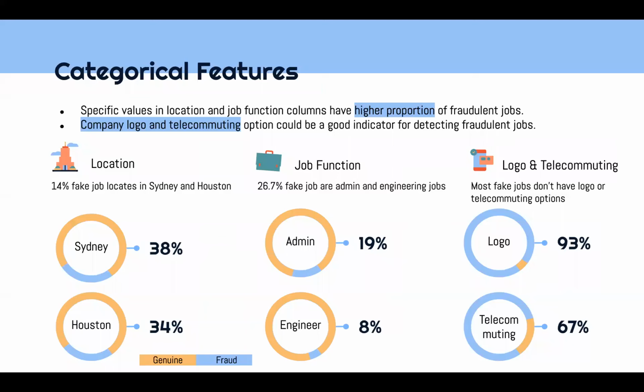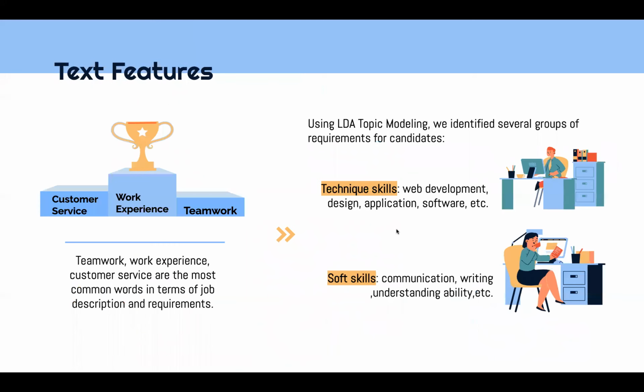We also found out that company logos and telecommuting options could be good indicators for detecting fraud jobs. Next, we explored raw text features, which include company profile, description, requirements, and benefits. We first conducted basic text analysis to see the most common words in each column.